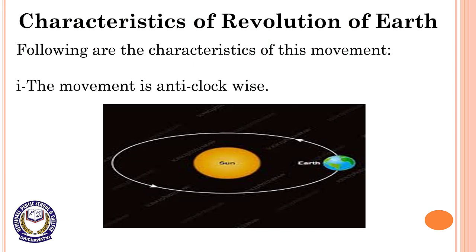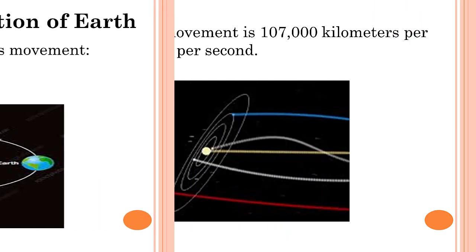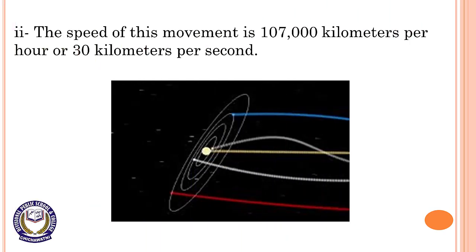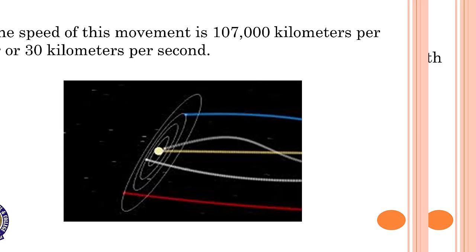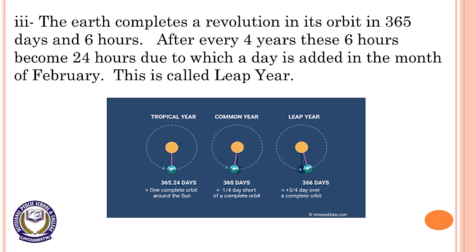Now we are going to discuss characteristics of revolution. Dear students, following are the characteristics of this movement. First, the movement is anti-clockwise. Second, the speed of this movement is 107,000 kilometers per hour or 30 kilometers per second. Number 3, the Earth completes a revolution in its orbit in 365 days and 6 hours.